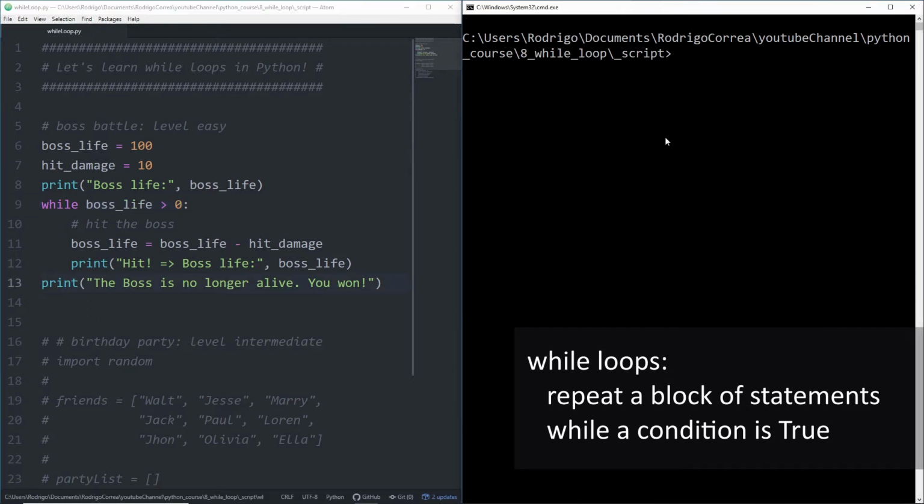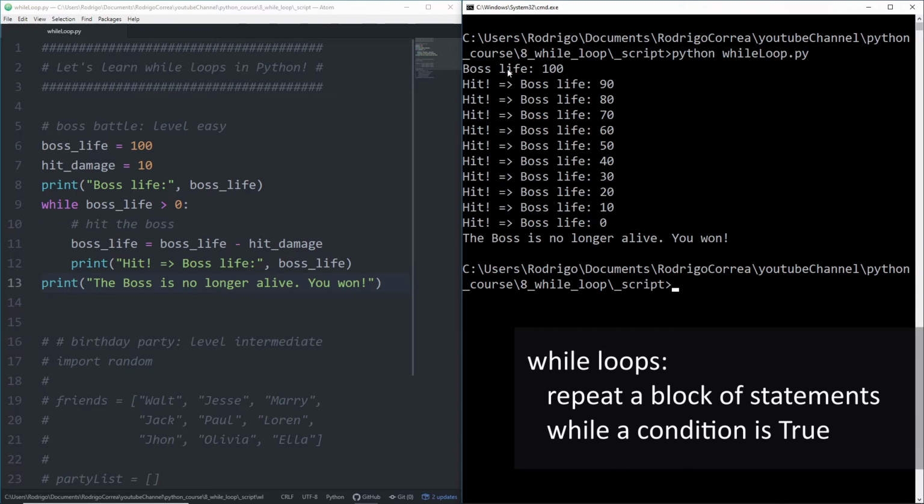Let me just save that script and run it. Python, the name of the file, which is while loop, and then we get boss life, which is the return of the line 8. Then we get hit, that's the first time we hit the boss. Now the boss life is assigned to 90 all the way to 0. Now when the boss life is 0, that sentence returns false, and then we finally defeat the boss, and then we get the line 13 executed. The boss is no longer alive. And that's basically how the while loop works.